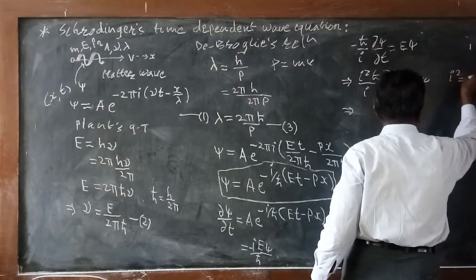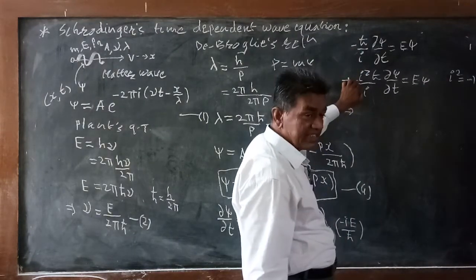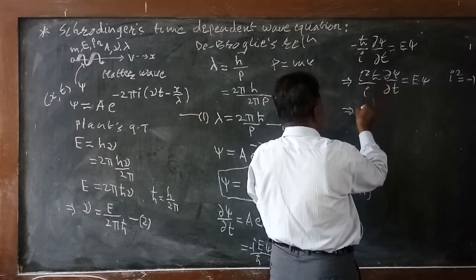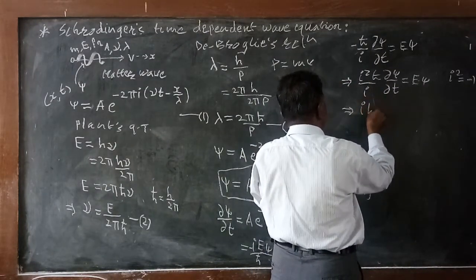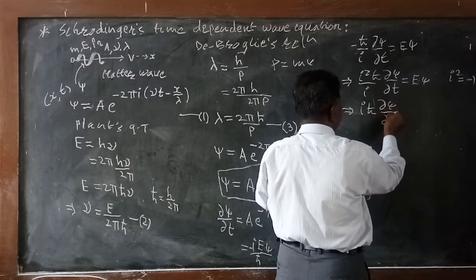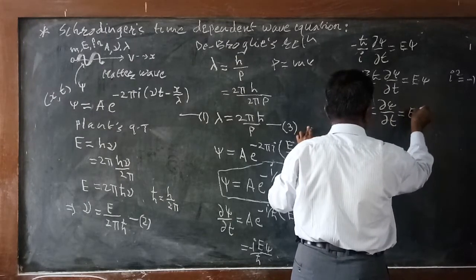You might be doing i square is equal to minus 1, so instead of minus 1 here we take i square. So one i gets cancelled and remains i h cut delta psi divided by delta t is equal to E psi.